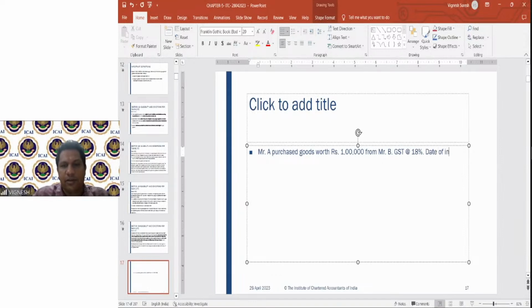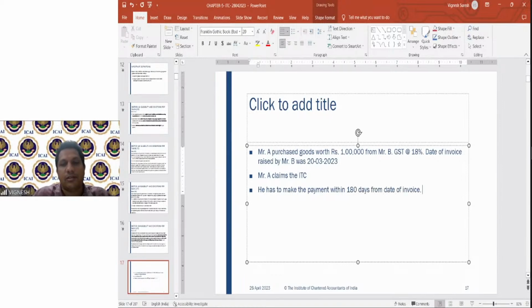The date of invoice raised by Mr. B was 20th March 2023. Now, Mr. A claims the ITC. The condition is he has to make the payment within 180 days from the date of invoice. So what is the ITC? ITC is rupees 18,000.